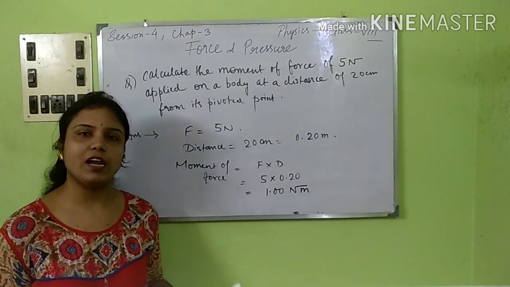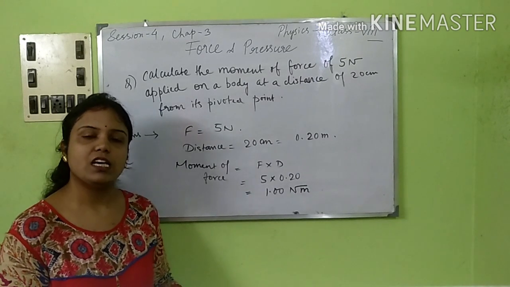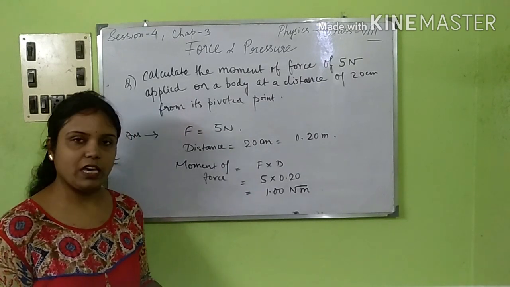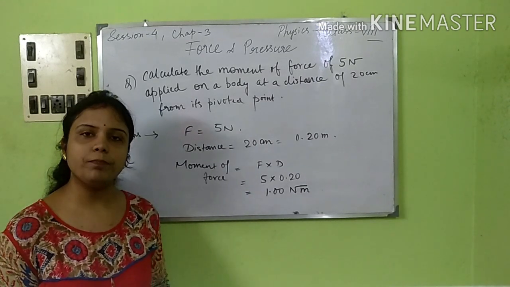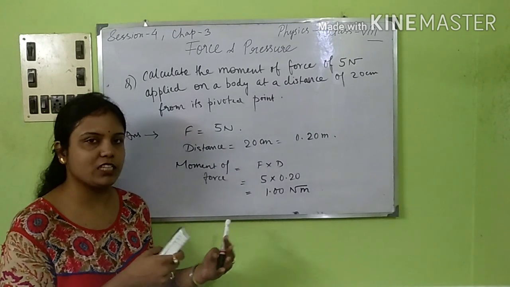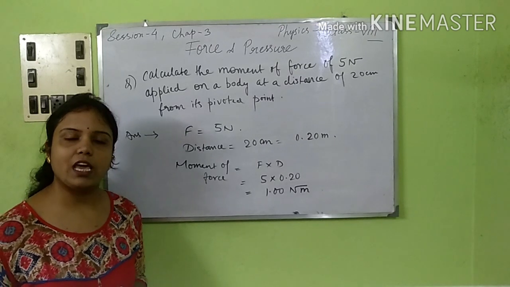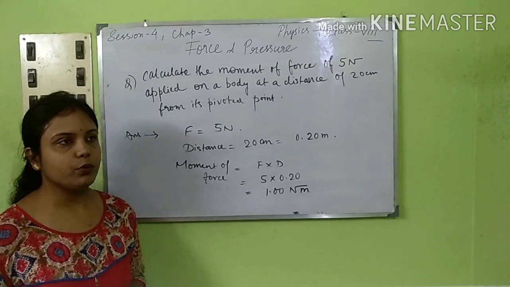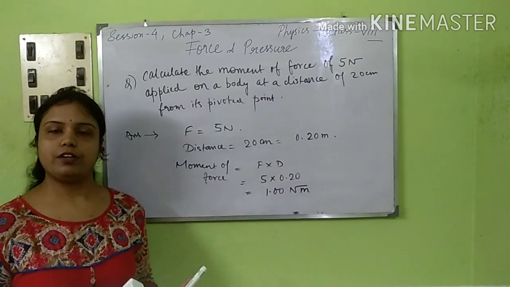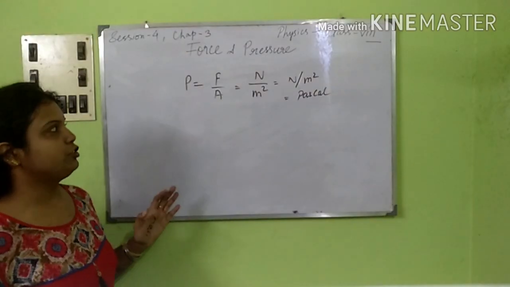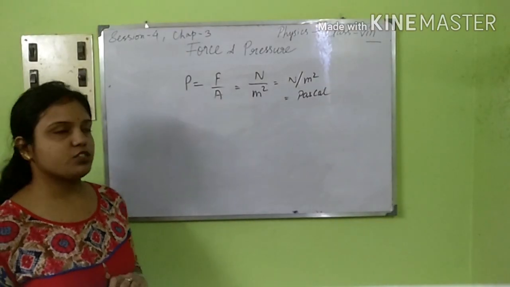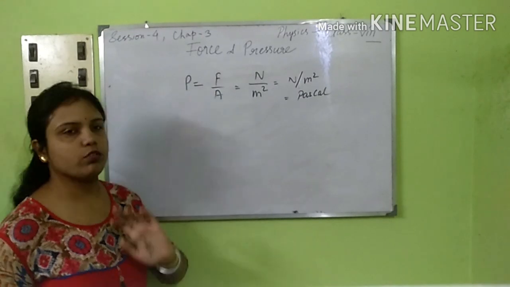Now for pressure, wherever the area is, the force applied is always perpendicular. In that case we use not force but thrust. So thrust per unit area is pressure. Pressure is thrust by area, you can just write force by area.